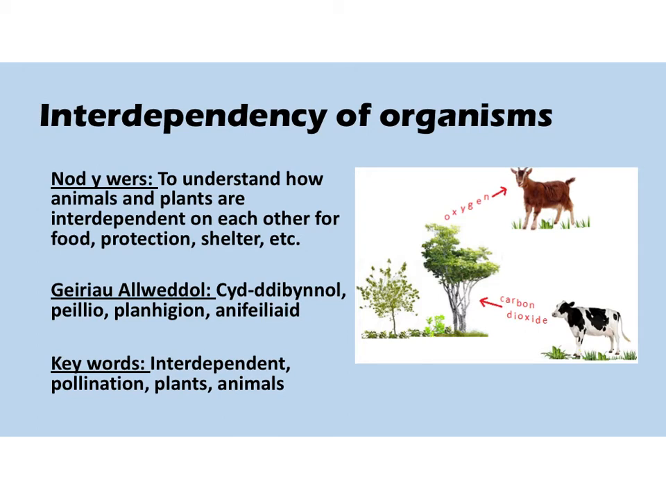So your title today is the Interdependency of Organisms. The learning objective is to understand how animals and plants are interdependent on each other for food, protection, shelter, etc. The keywords today are interdependent, pollination, plants and animals.